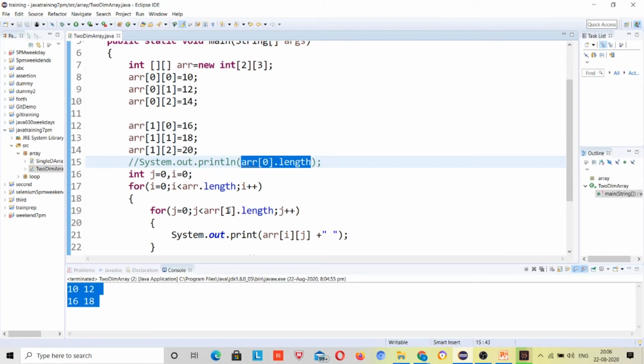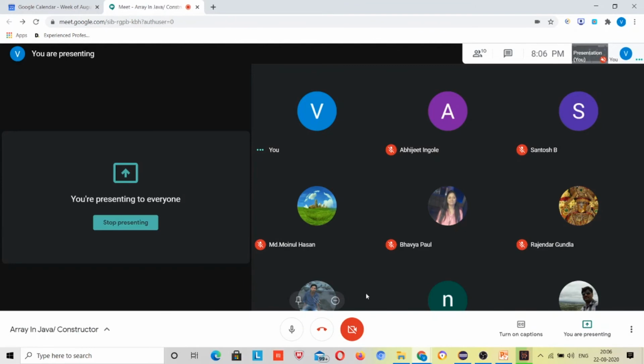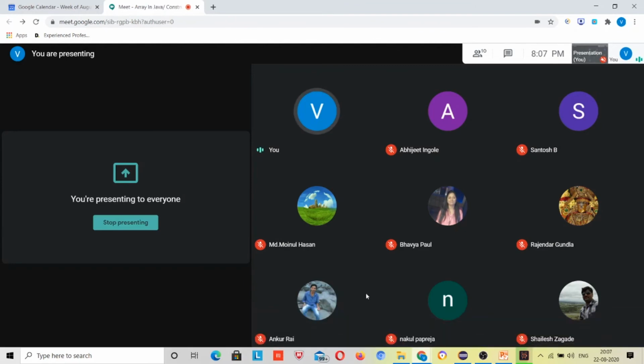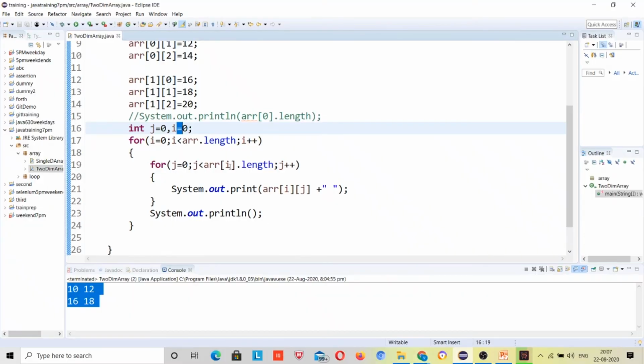If you want this to be dynamic, you can pass I over here as well. So for the 0th it will be from 0, right? Got it or not? Everybody got it? First let me make it 0.